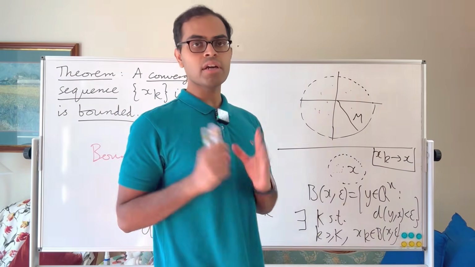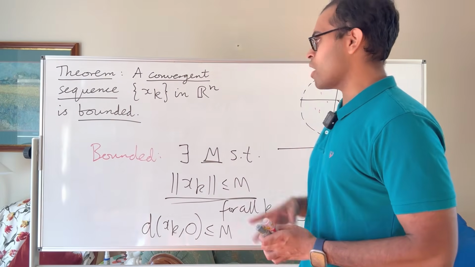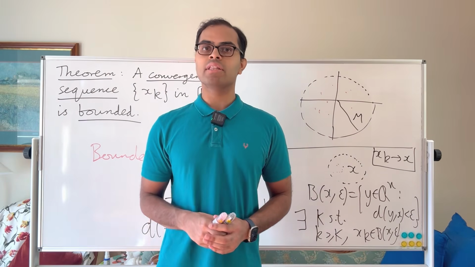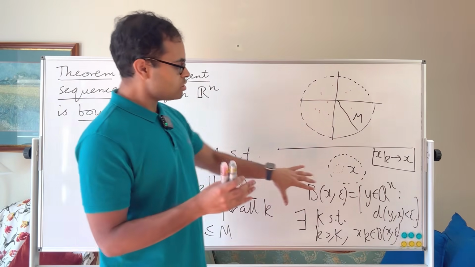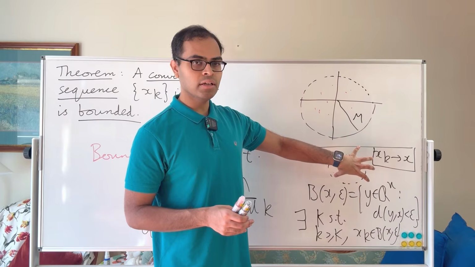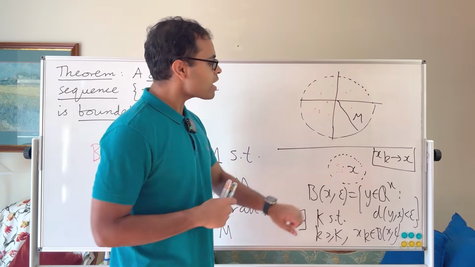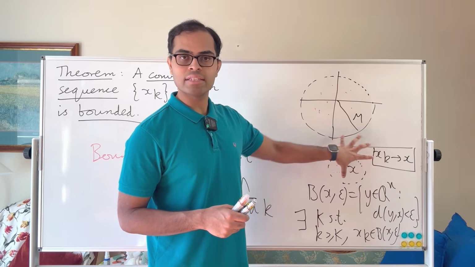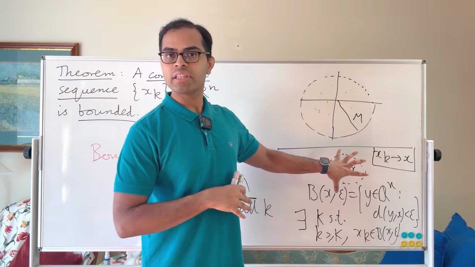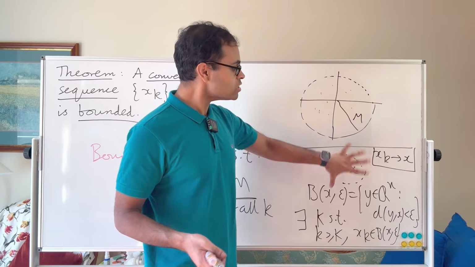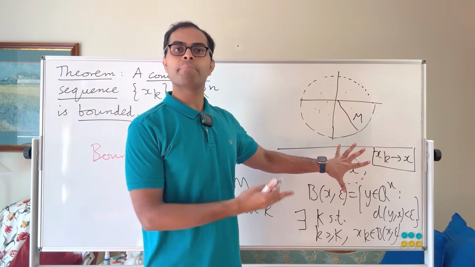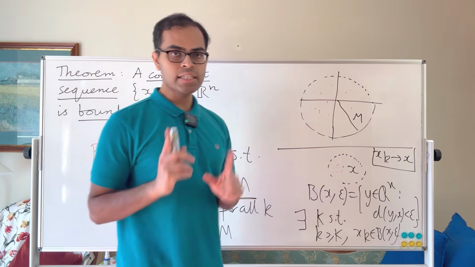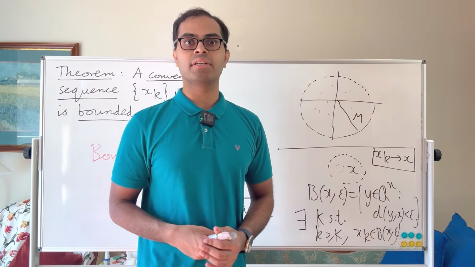So what we're going to do is prove that a convergent sequence is bounded, so we need to find a bound for all the terms in the sequence. How are we going to do this? Well, we know that eventually the terms of the sequence are going to be in the ball, and the ball itself is bounded. It doesn't matter how big x is. x is going to be somewhere, and then you take this little ball containing x. It doesn't matter what radius we pick. Let's pick epsilon as 1. That's also going to be within some large number of the origin. So all the terms eventually are going to be bounded. Let's make that precise, and then give a bound for all the terms in the sequence.